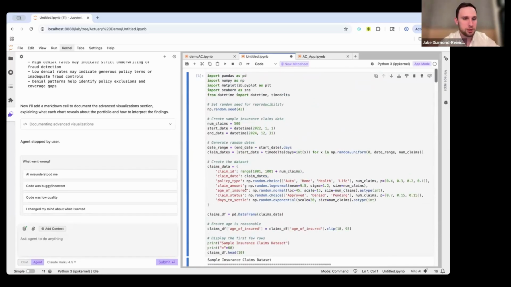Any questions about notebook documentation or the agent or some of the models we're using here or any of the AI you've seen so far? Cool.